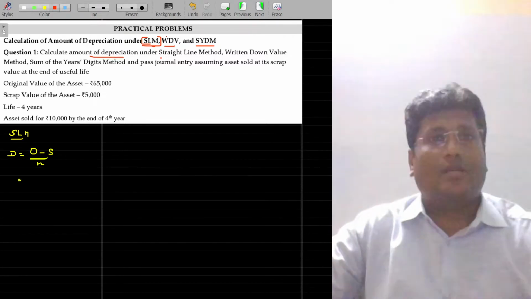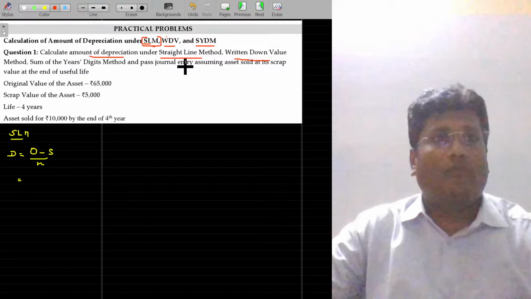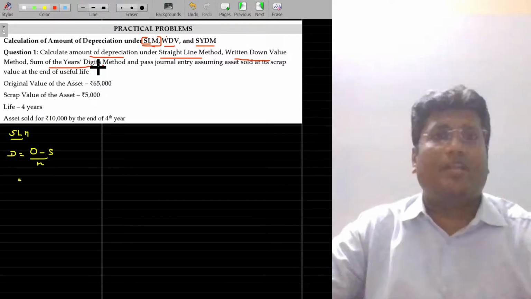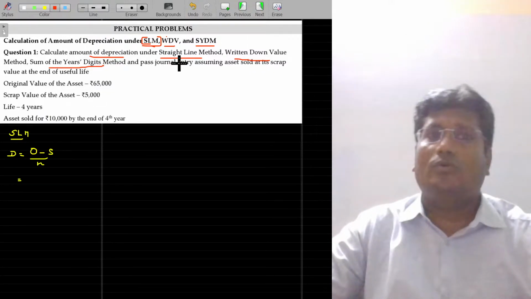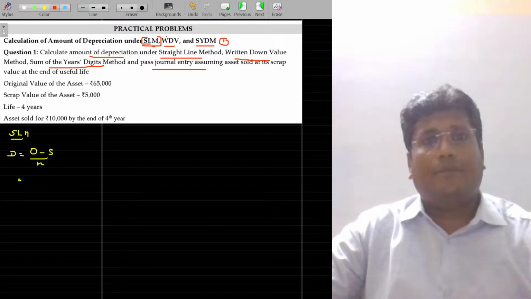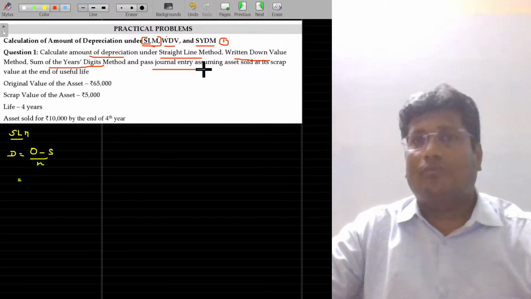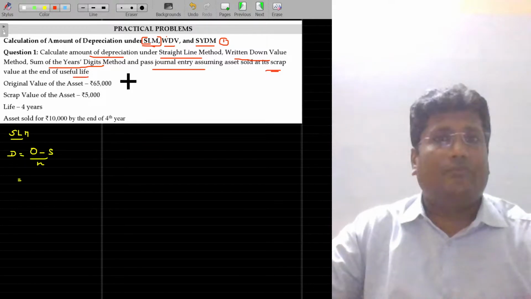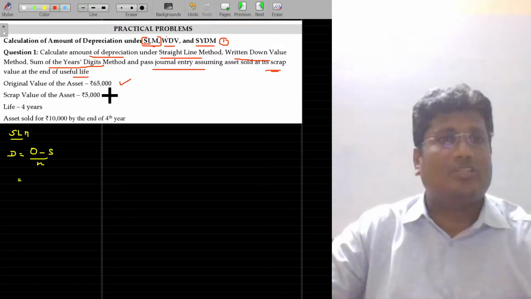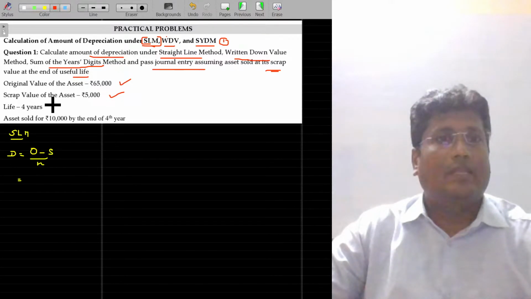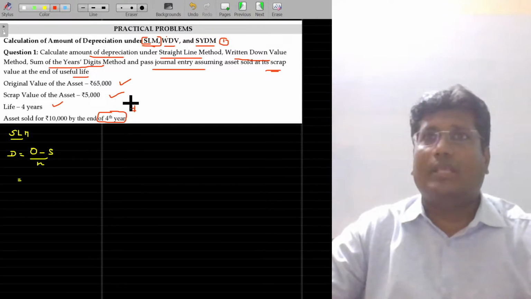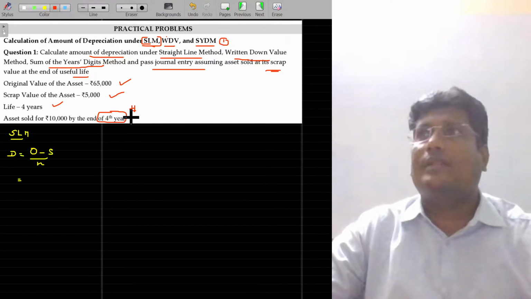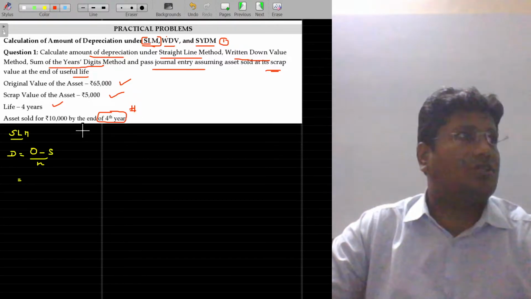Rate of depreciation under the straight line method, written down value method, and sum of the years digits method. These are the three methods. We'll confine our understanding to the first two methods, starting with the straight line method. The past journal entry is nothing but accounting of depreciation. We'll deal with it later. The scrap value at the end of the useful life could also be given here. So original value being 65,000, scrap value being 5,000, life being 4 years. The 1,000 rupees by the end of the 4th year I'll keep pending currently, because it is to be incorporated only while accounting the depreciation, not required for the depreciation calculation.